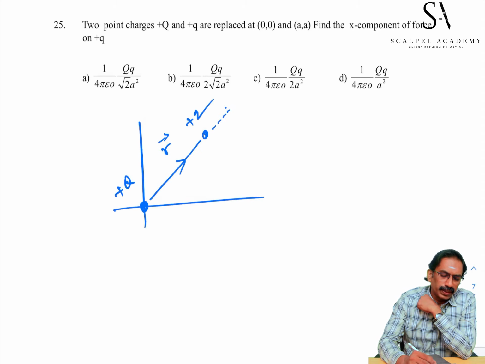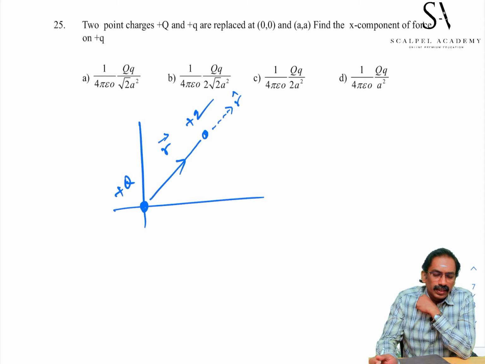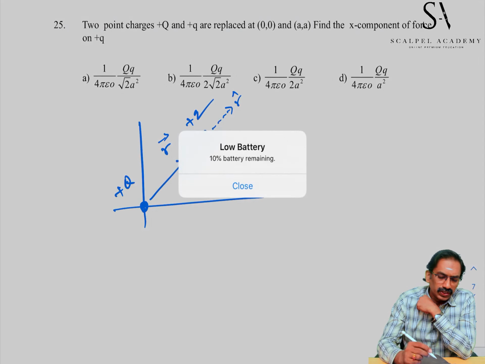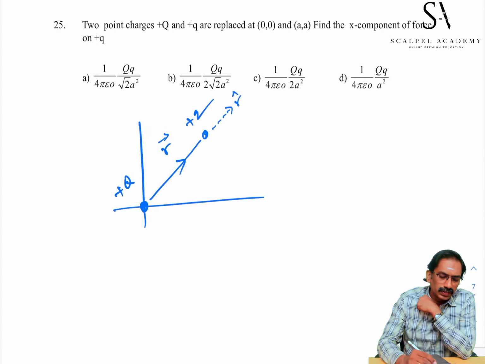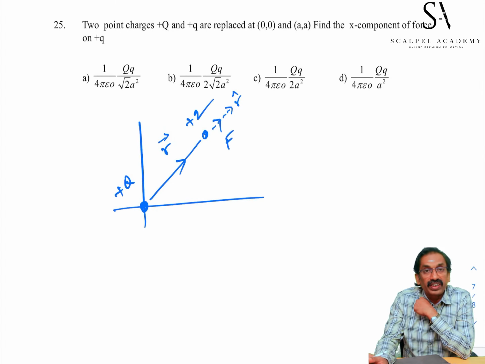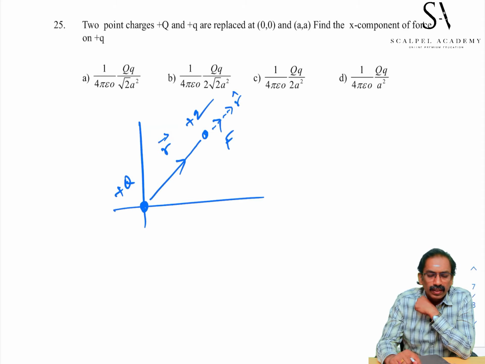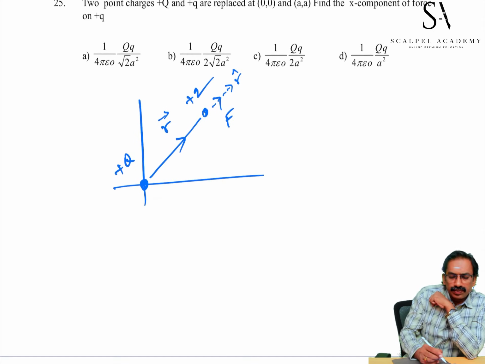This is r cap. Both the charges repel each other. This is the repulsive force F vector. F vector is along r cap. X component of force on plus q, small q, is asked.